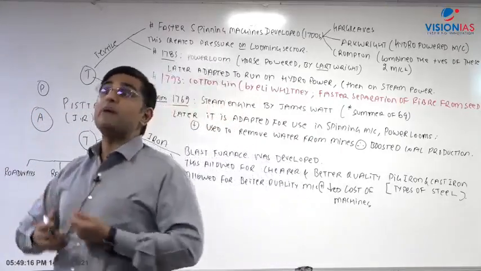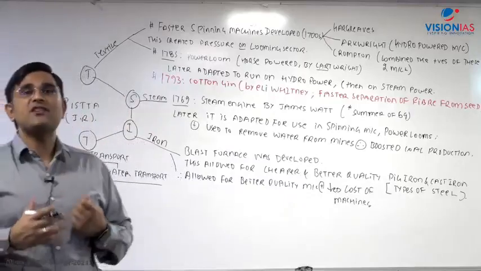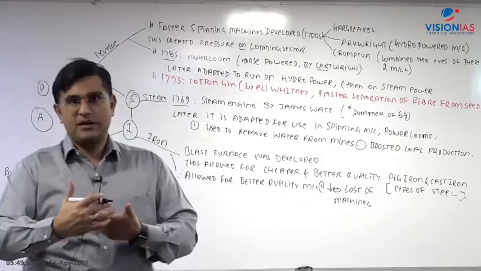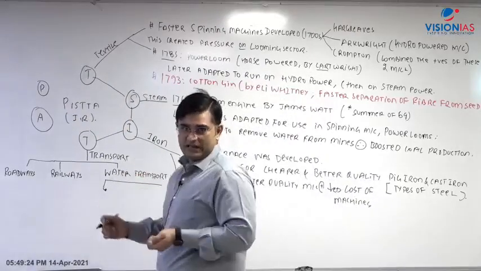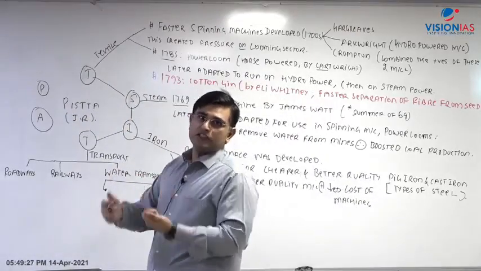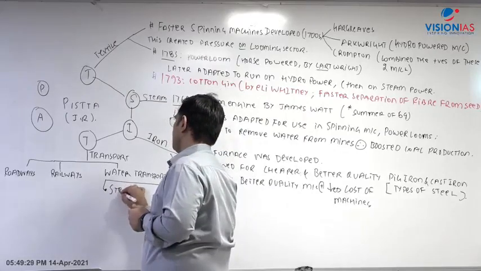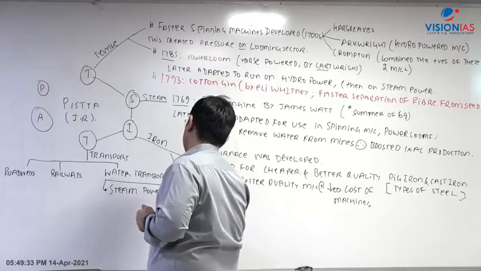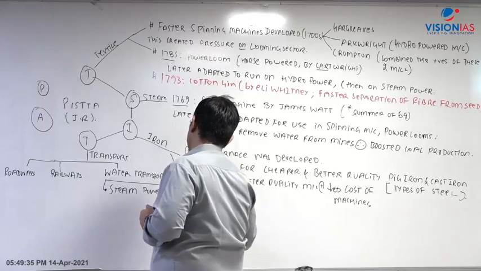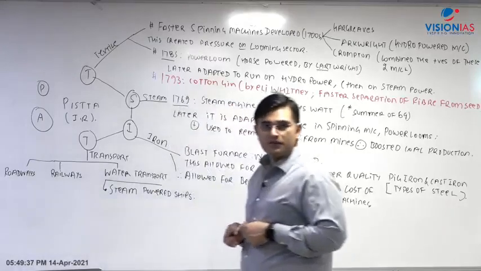So when you have steam powered ships, the international trade will get hastened up, right? So the first component is steam powered ships, that is, the steam engine is adapted for use in ships.